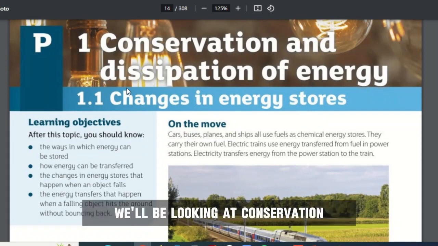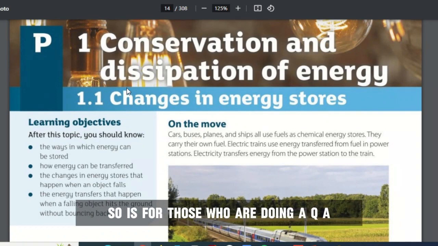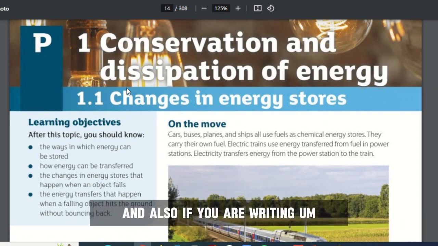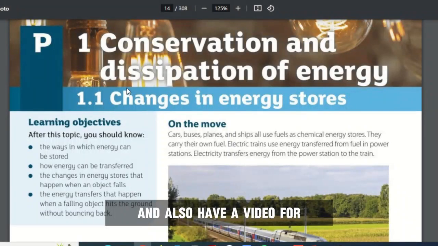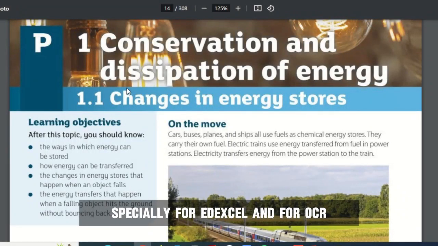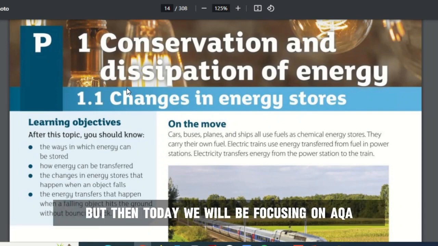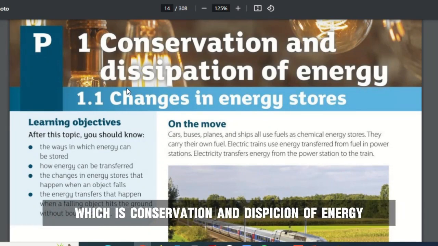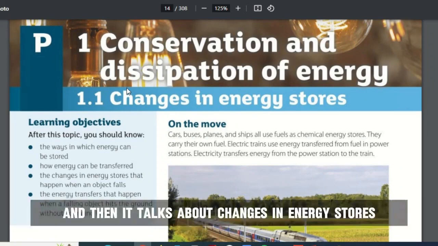In today's video, we'll be looking at conservation and dissipation of energy, and this is for the AQA textbook, so it's for those who are doing AQA. And also, if your exam body is not AQA, maybe it's Edexcel or OCR, you can also benefit from it. And we'll have videos especially for Edexcel and OCR on this channel. But today we will be focusing on AQA, which is conservation and dissipation of energy. I believe this is the first topic in the textbook, and it talks about changes in energy stores.